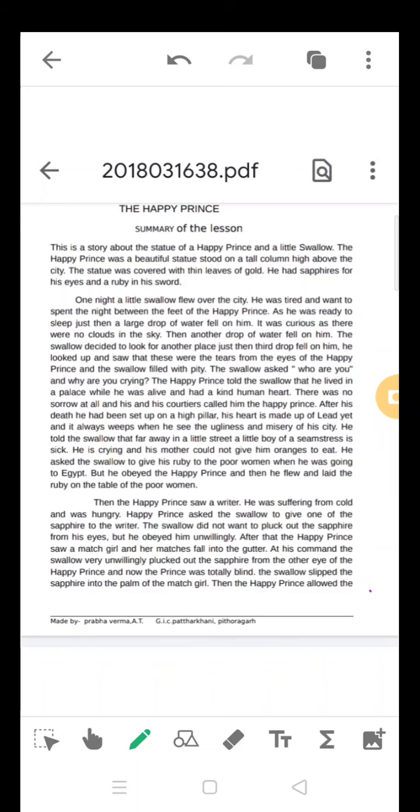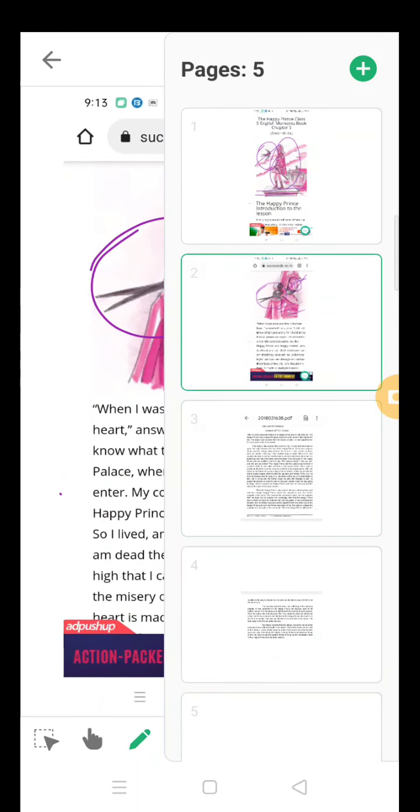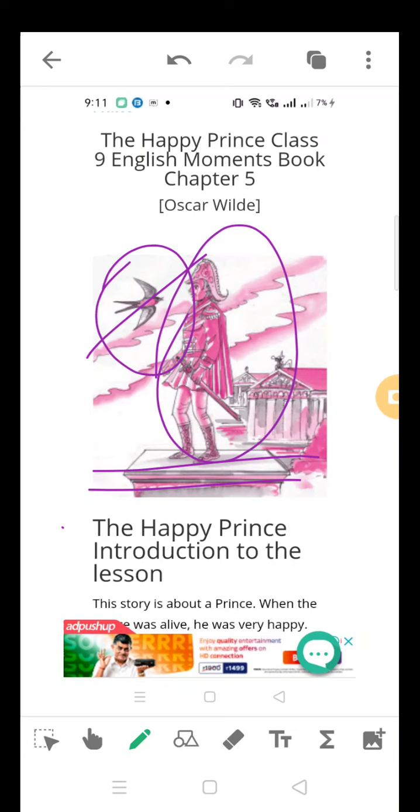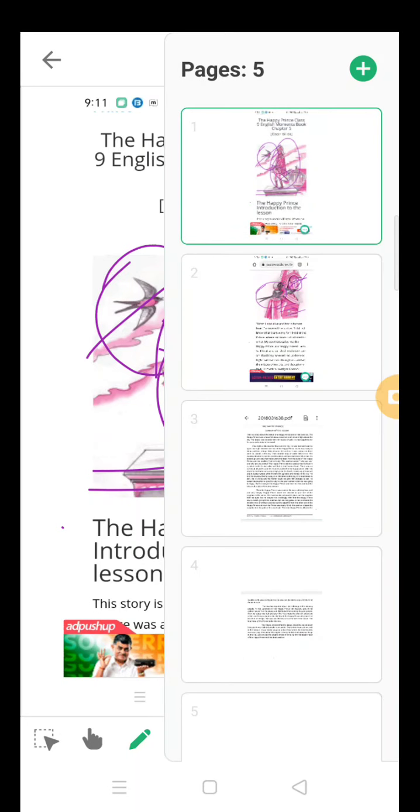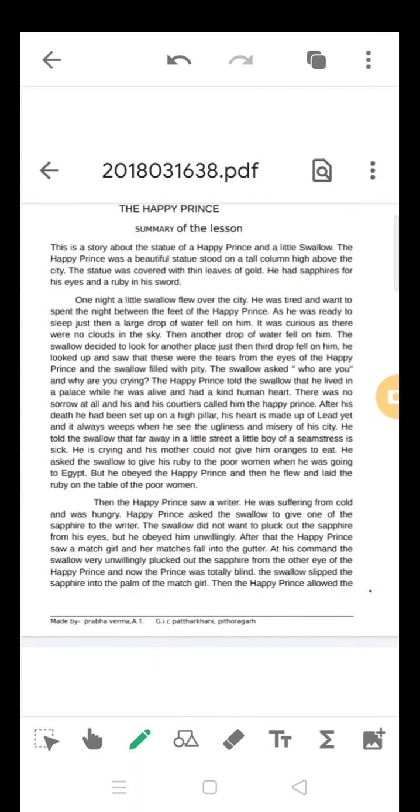He had sapphires on his eyes and a ruby in his sword. He was having one sword, I told you. You can see the sword. This is the sword. It was having a ruby. Ruby is another gem. Okay. And the eyes are having sapphires. So such a valuable statue it was.